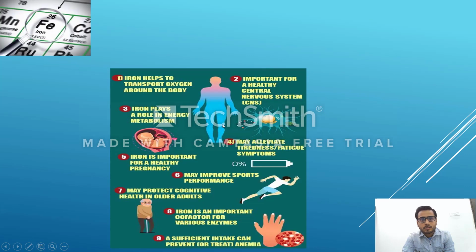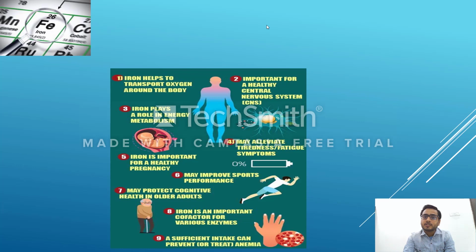So let's talk something about iron. Basically, iron has a wide role in almost all parts of our body. It helps in maintaining the vital functions of the body. It helps transport oxygen around the body. Basically, it helps in the formation of hemoglobin, which is the major oxygen carrier in our body. Hemoglobin is composed of heme and globin. That heme is basically iron, and that is why it plays a role in transportation of oxygen indirectly.